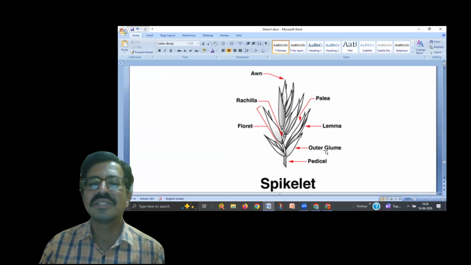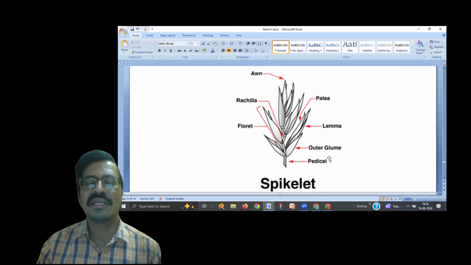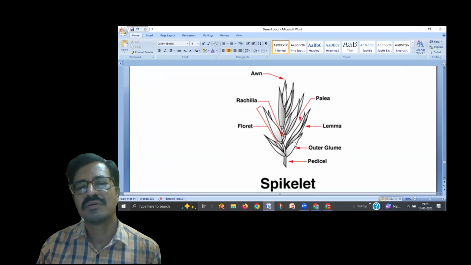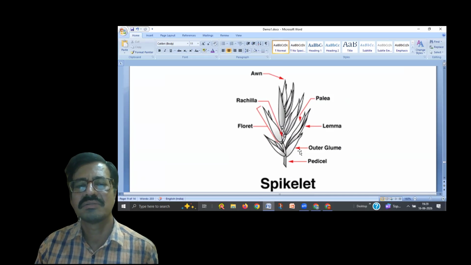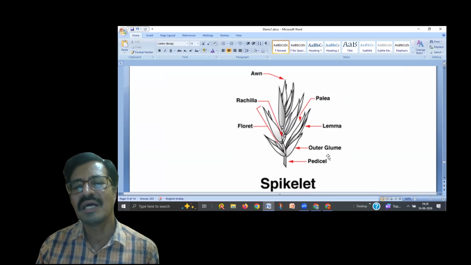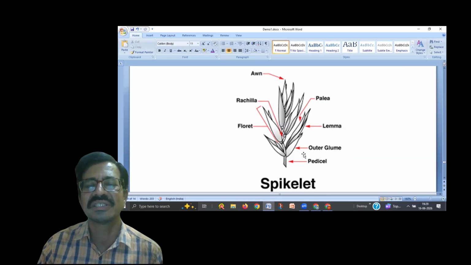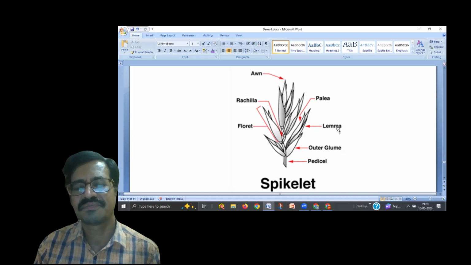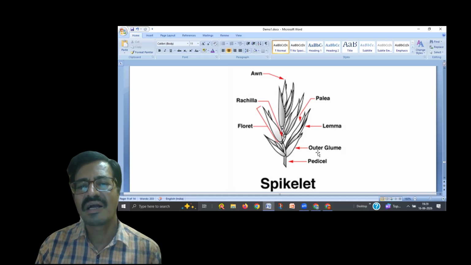These are also called sterile glumes. The glumes are the structures without flowers, they don't form the flower. So these structures are called outer glumes. These are the sterile structures, and then the fertile structures. These are also called bracts. Glumes and lemma, palea, all these are also bracts.